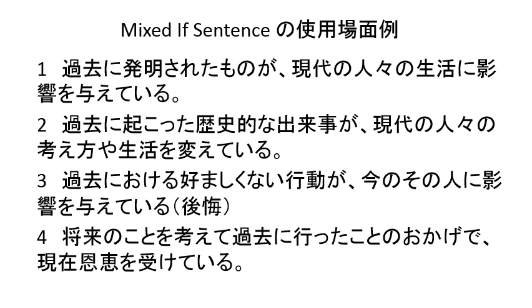Here are some examples where you can use mixed if sentences. Number 1, something invented in the past has great impact on people's life now. Number 2, some events that happened in history have impact on people's life now. Number 3, some past behavior you're regretting now is having some impact on that person. Number 4, some of the past behaviors you did are giving you some benefits.